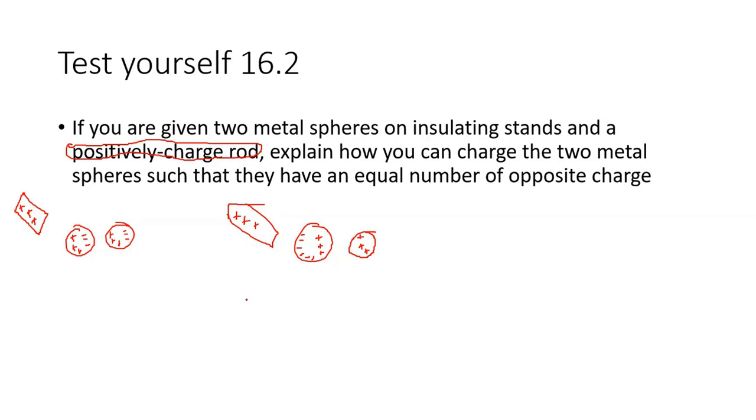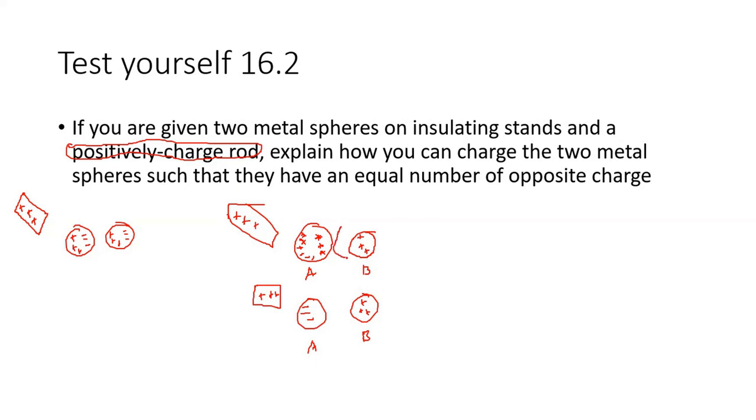Sphere A becomes negatively charged, because it will be neutralized. It only consists of three electrons. How about B? It is still positively charged. It is the positively charged side.